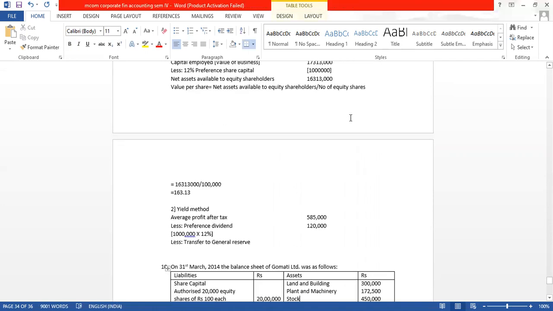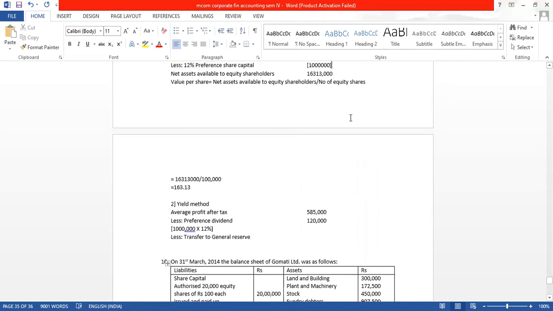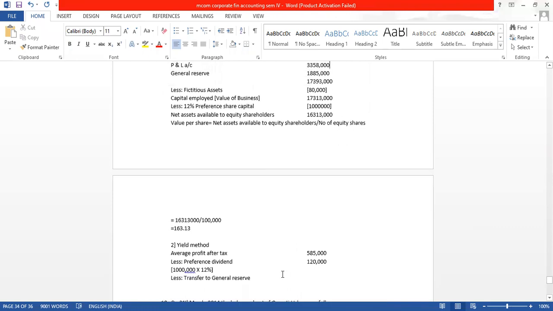The after tax profit is 5,85,000. From this, we have to transfer 20% to general reserve, so 1,17,000. Now the remaining amount will belong to the equity shareholders.